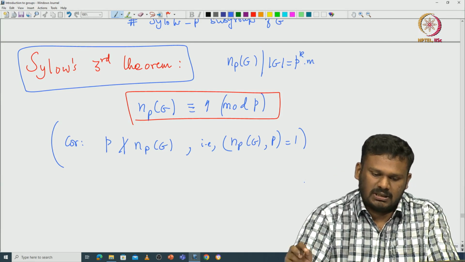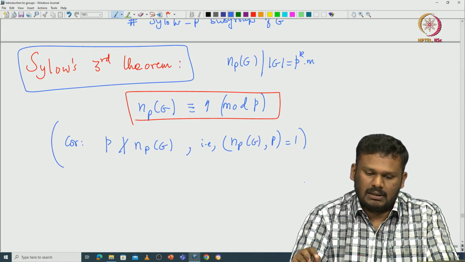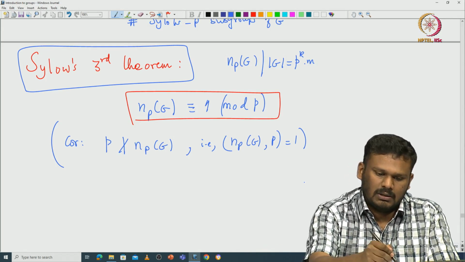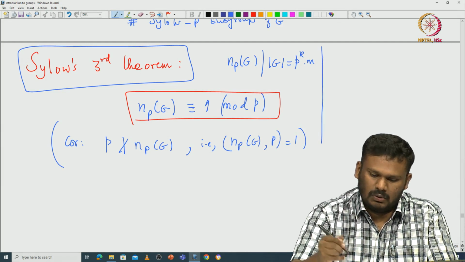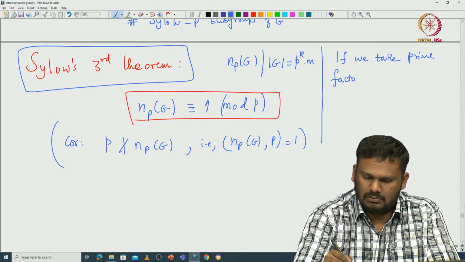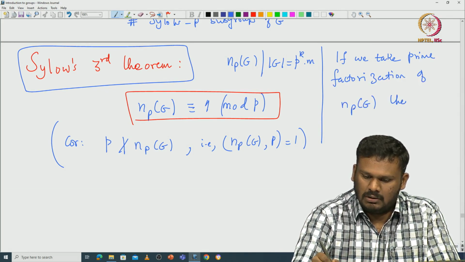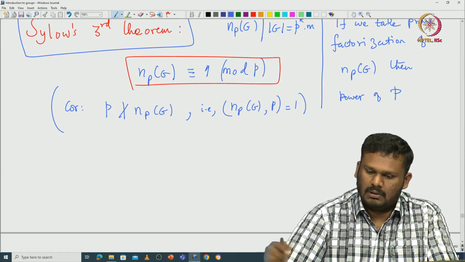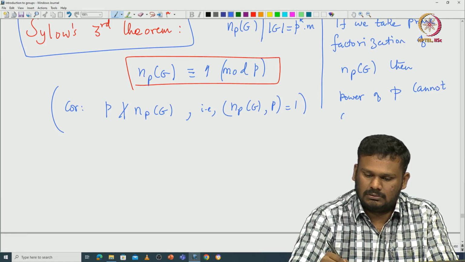If this is relatively prime, then if you take the prime factorization of this n_P(G), any power of this particular prime P cannot appear in that n_P(G).